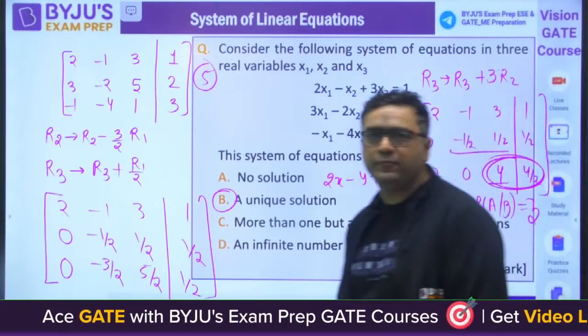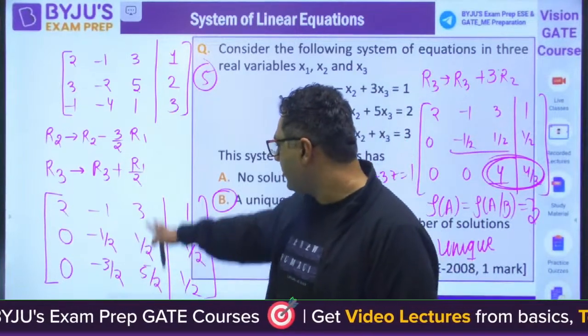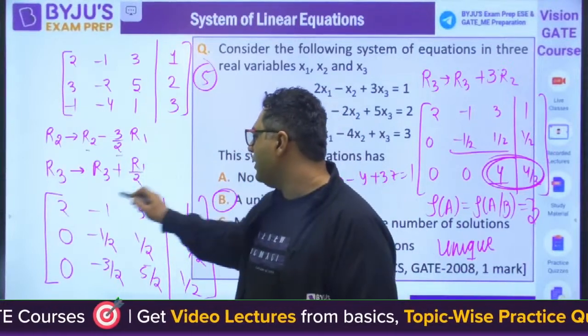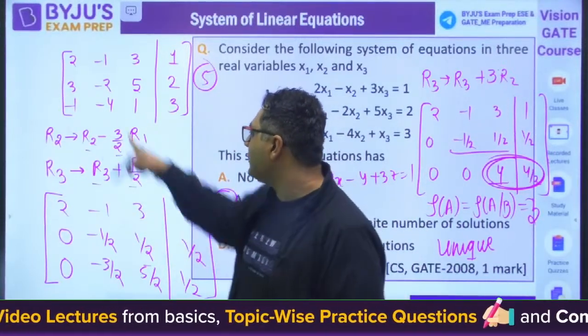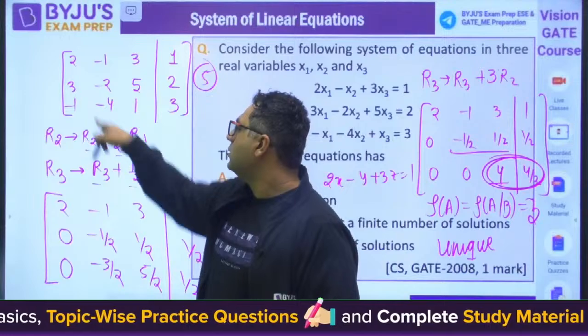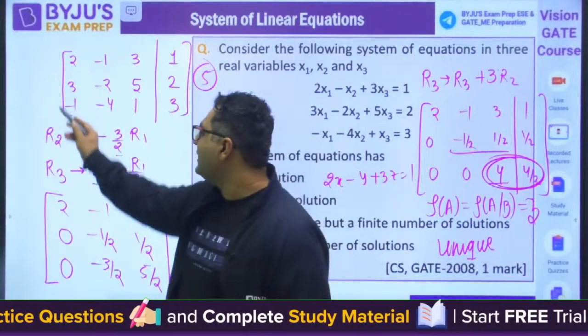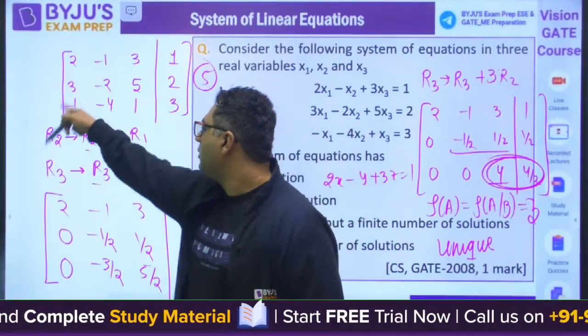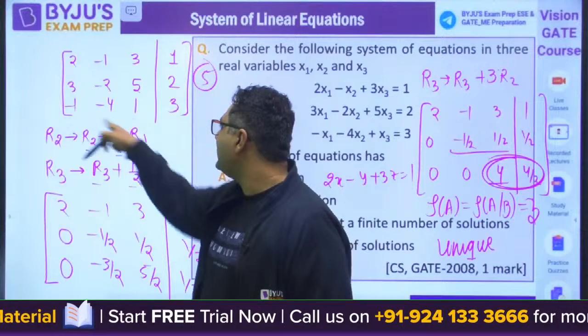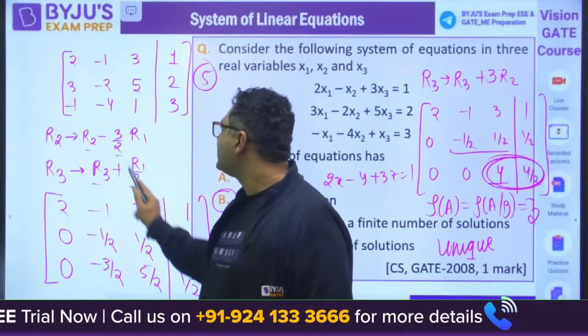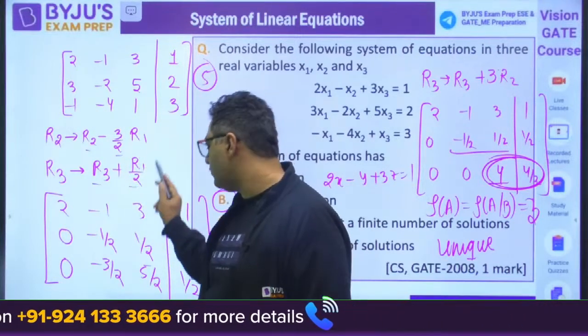Yes, everybody? Have I done it correctly? R2 minus 3 by 2 R3, R3 plus R2 by 2. So minus 1, this is becoming 0, minus 4 plus 1 by 2.